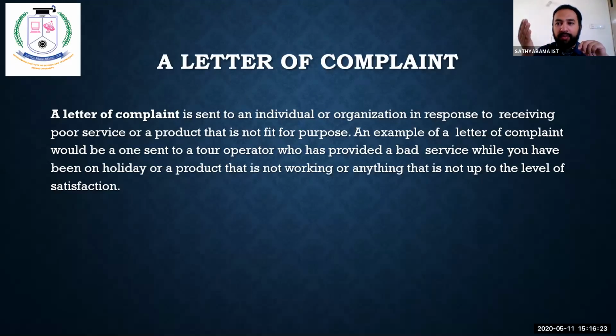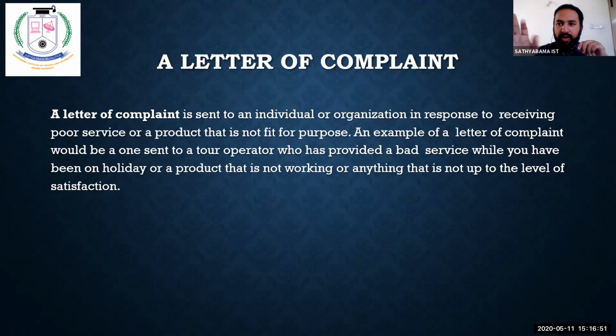from their employers. So if the service is good, that means he is going to get good reviews, he is going to get a good salary hike. So if it is not good, what are you going to do? It's for sure you're going to complain. If the food is not good, you're going to complain. If the product is not good, you're going to complain. So that is when you use a complaint letter.